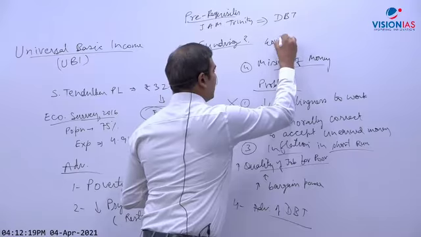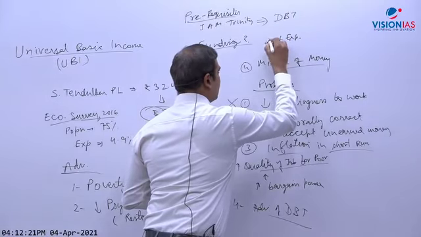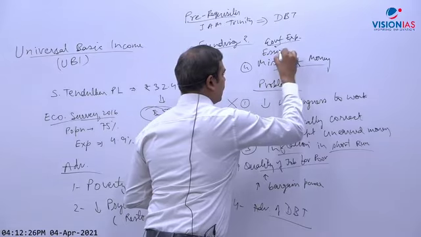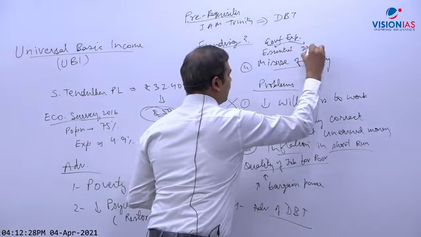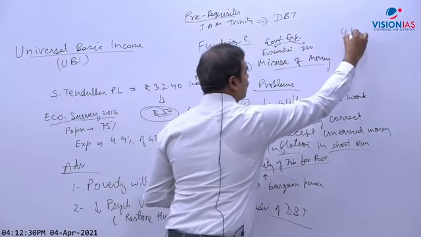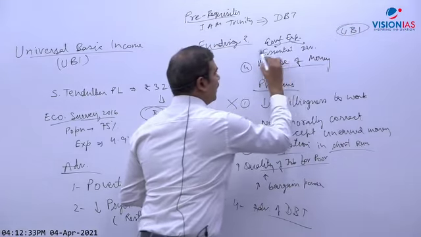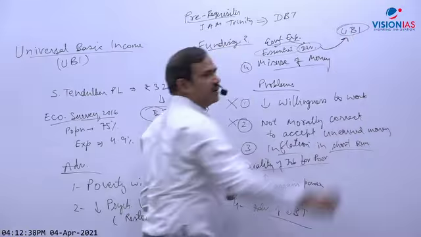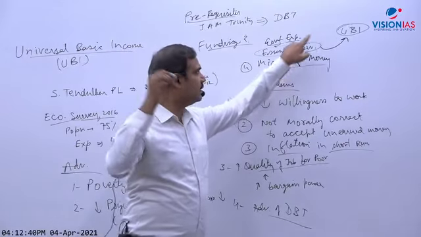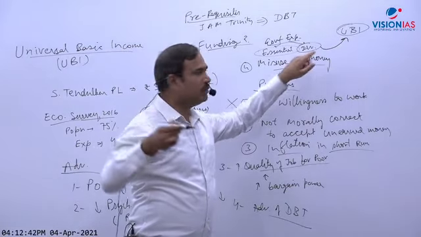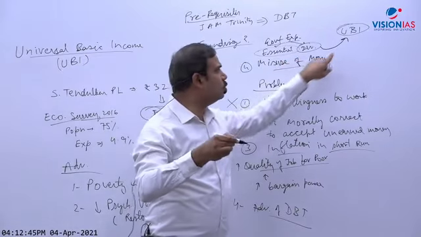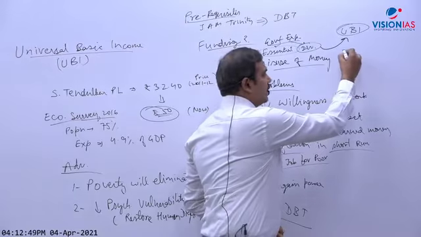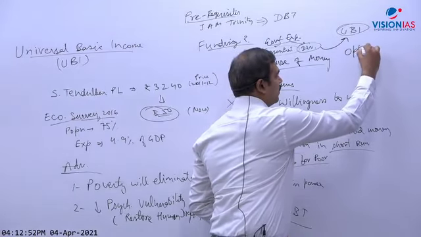So government expenditure is of two types. One is essential, the other is developmental. So from where will government transfer money for UBI? Essential or developmental? Essential can never be curtailed. So money will be transferred from developmental expenditure to UBI. Developmental, like education, health, infrastructure, to UBI. So this will have an opportunity cost. So this is the problem, that it will have an opportunity cost.